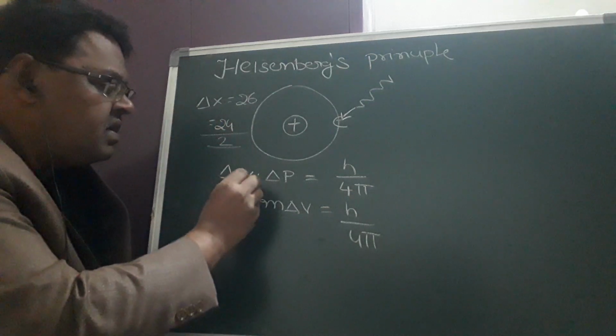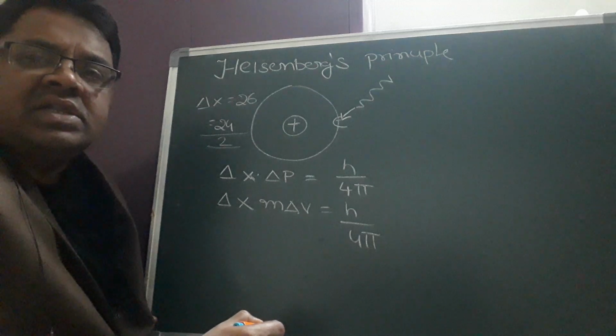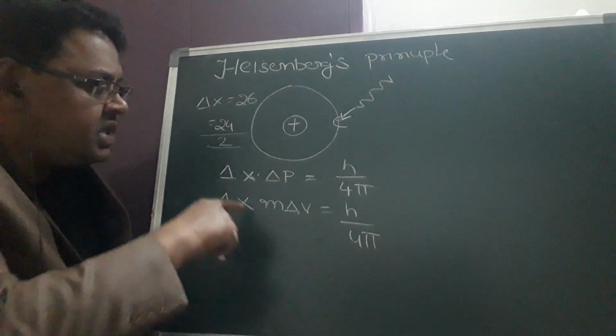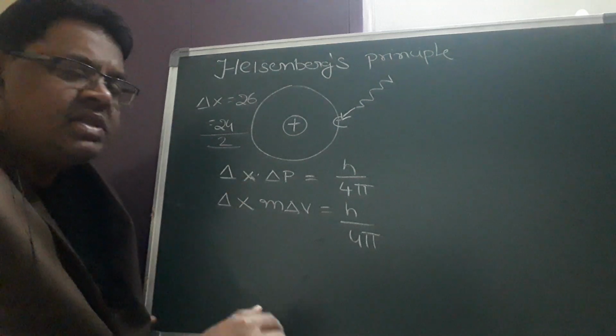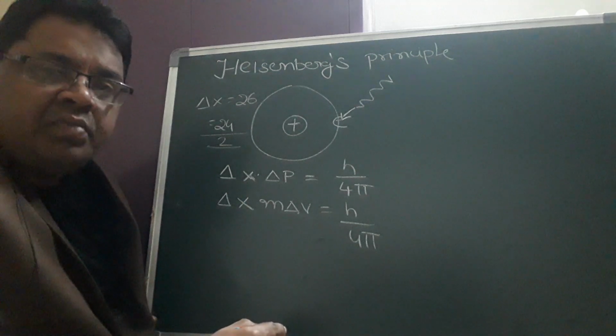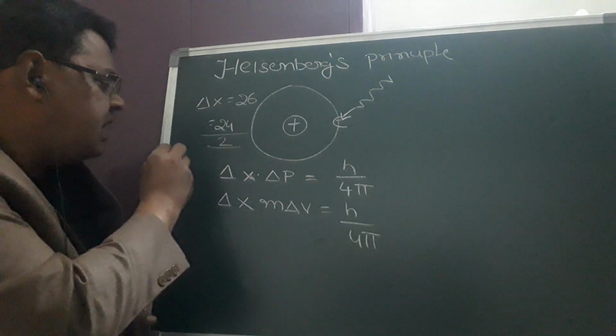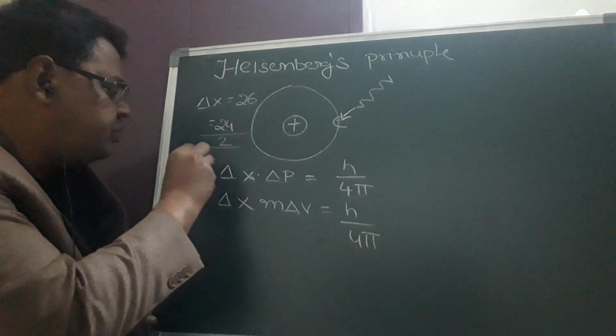This difference, the delta x value, will be taken as 2, because we said that delta x is the uncertainty in the position. Here the position difference is 2, so delta x is equal to 2.